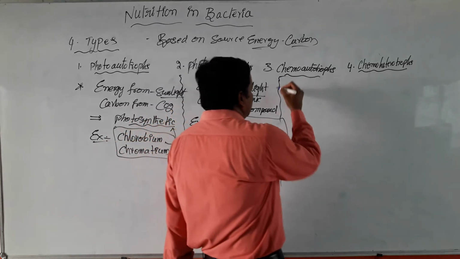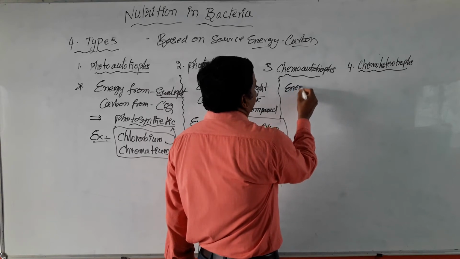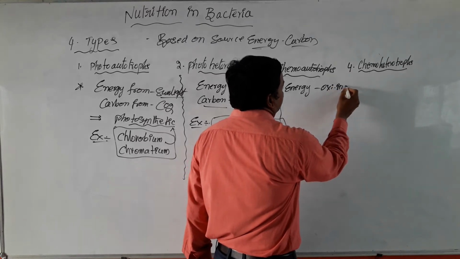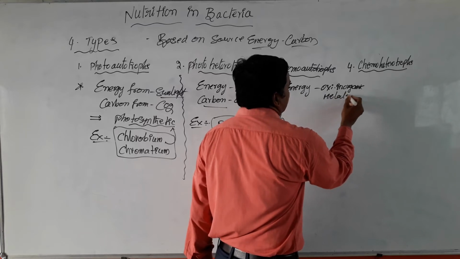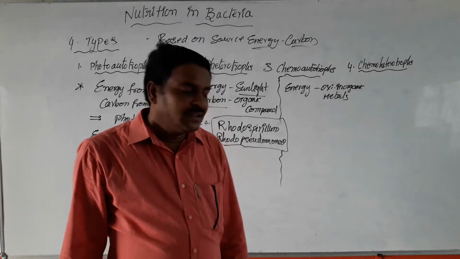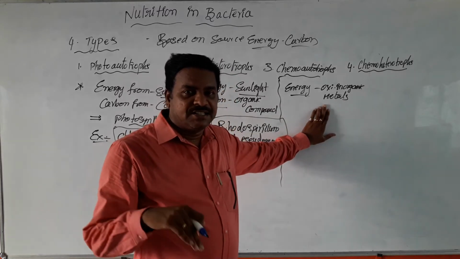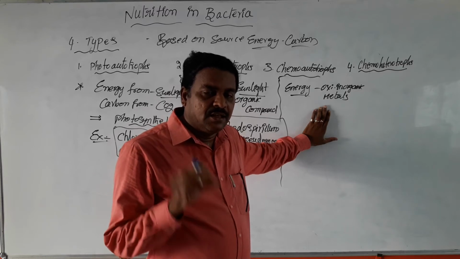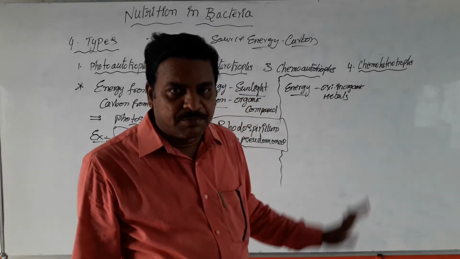Chemoautotrophs. These bacteria derive energy from oxidation of inorganic metals like iron, sulfur, nitrogen, etc. First they oxidize the inorganic metals and produce some amount of energy. Now this energy is utilized by these types of bacterial cells.